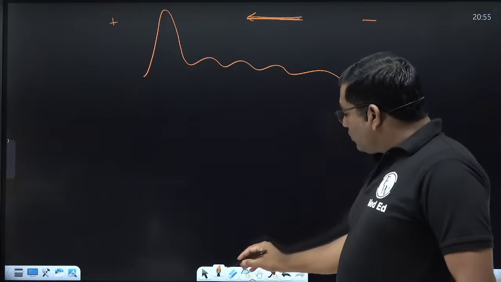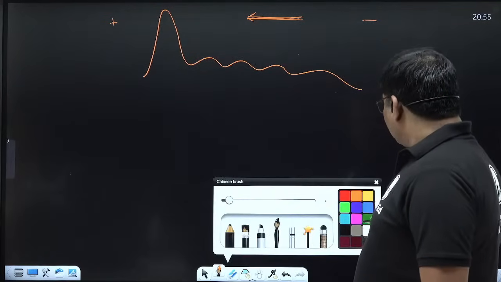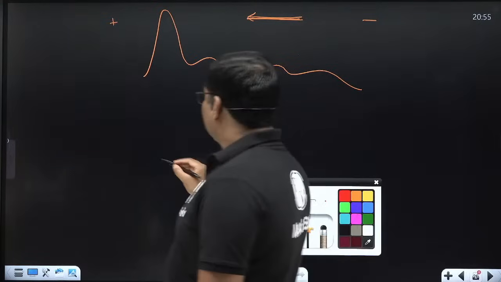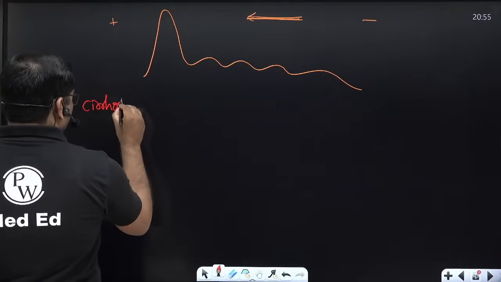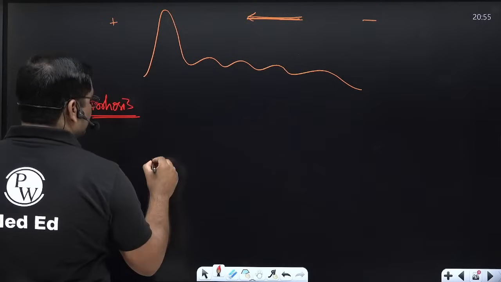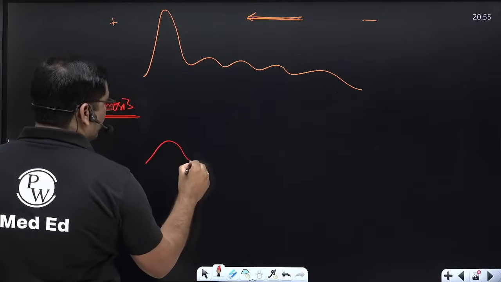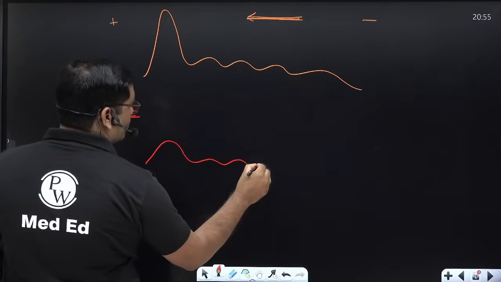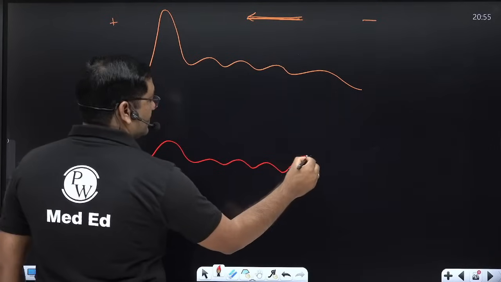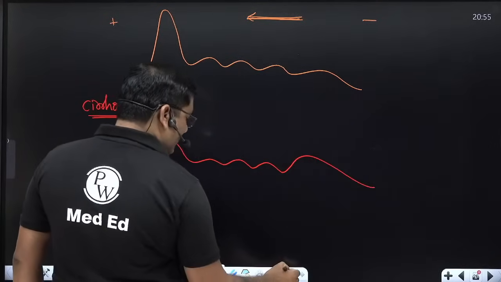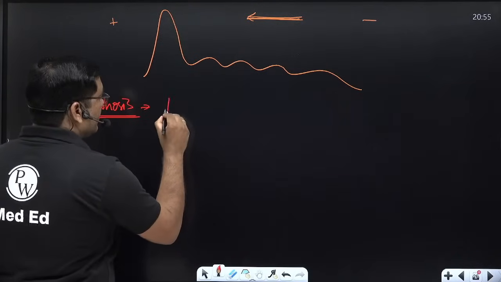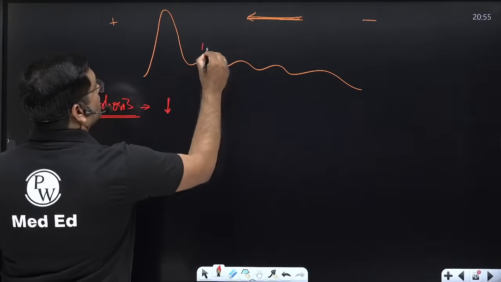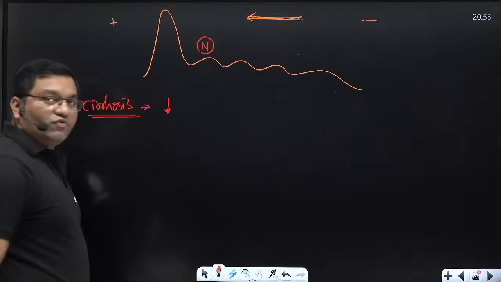Now, in cirrhosis of liver, there is a decrease in the albumin level, and there is an increase in the gamma. This is the normal electrophoretic pattern.